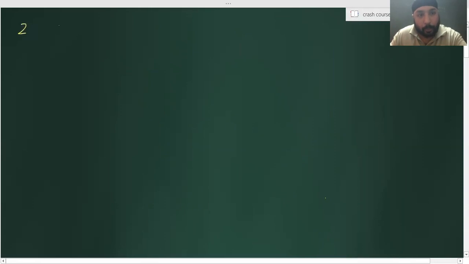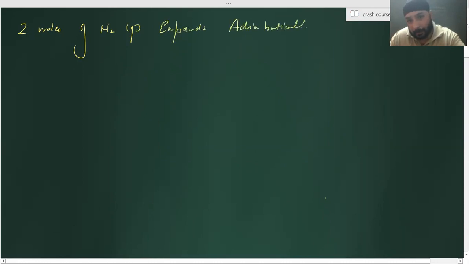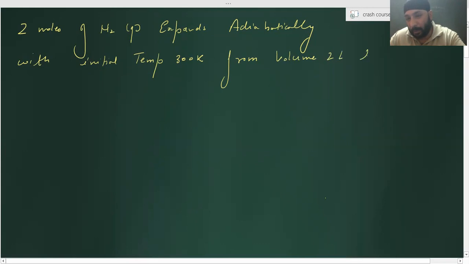The question is: 2 moles of nitrogen gas expands adiabatically with initial temperature 300 Kelvin from volume 2 liters to 4 liters.